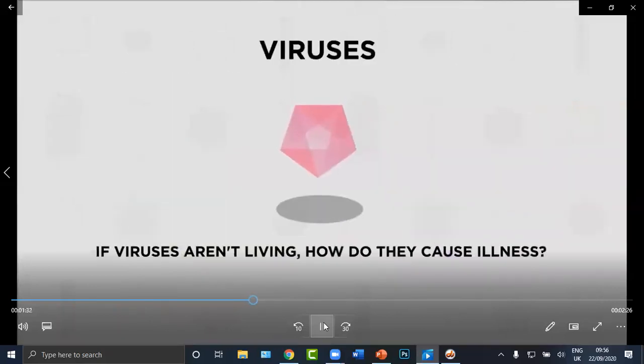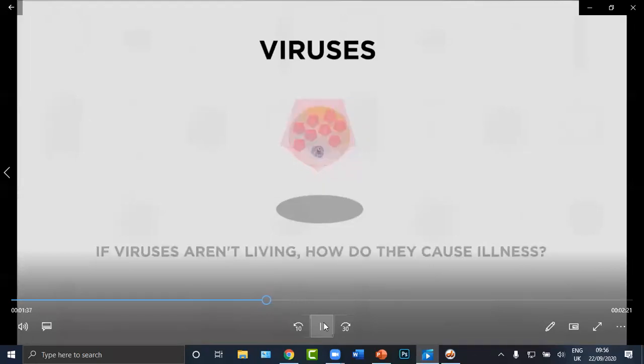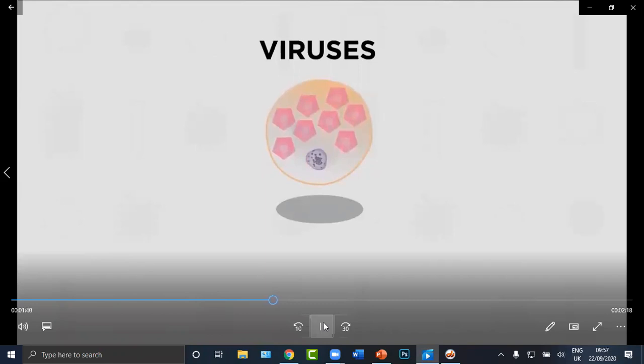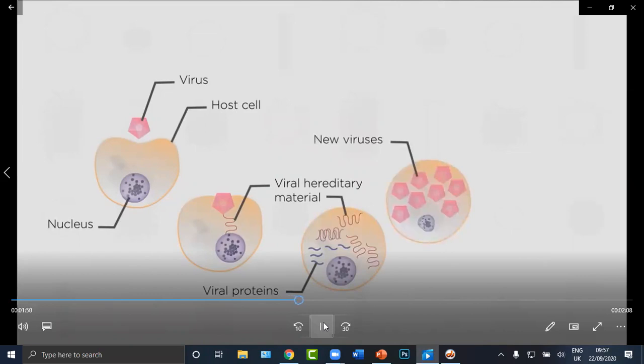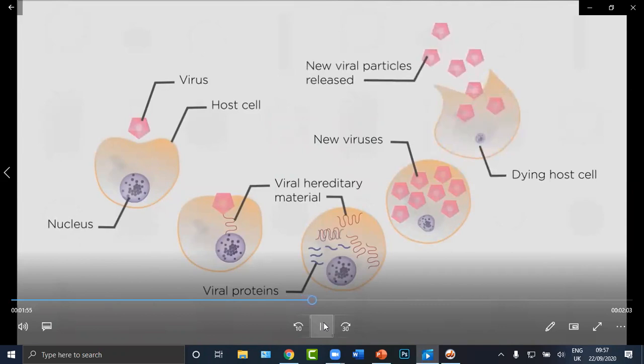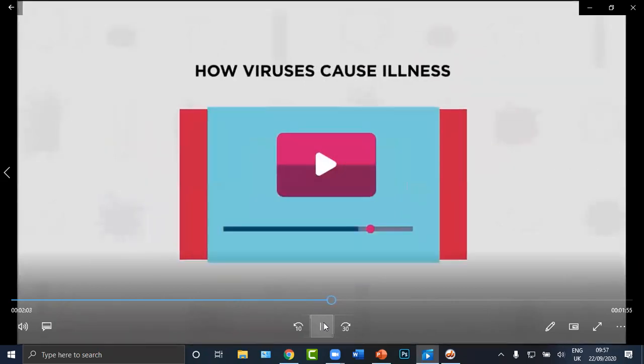So if viruses aren't living, how do they cause illness? Viruses are parasites. They can only reproduce in other living cells. They enter a host cell and hijack the host's genetic machinery. They make copies of their own viral genetic material instead and produce lots more virus particles. After lots of virus particles have been made, the host cell dies and the viral particles are released to infect more cells. The released viral particles can also spread to other people. There are actually two different ways in which virus attacks the host cell, which we'll look at in more detail in this video.